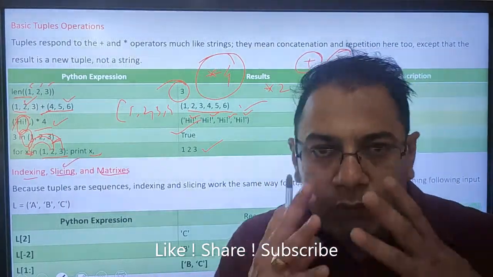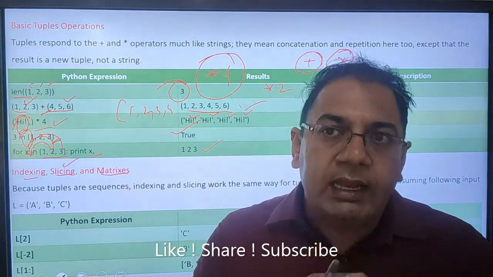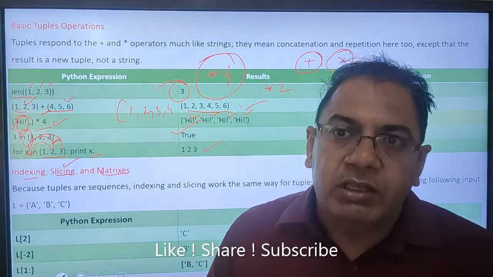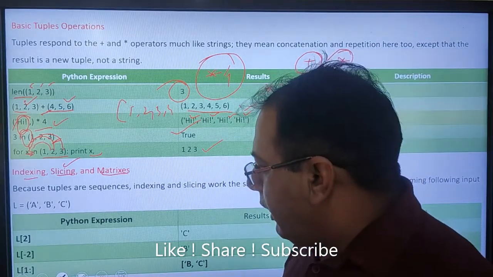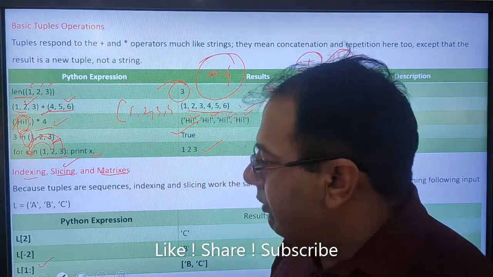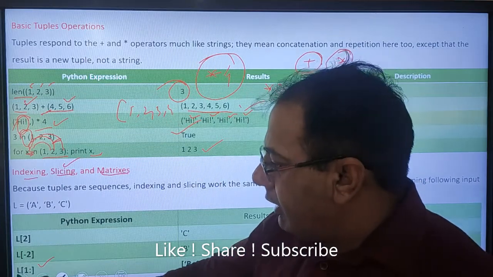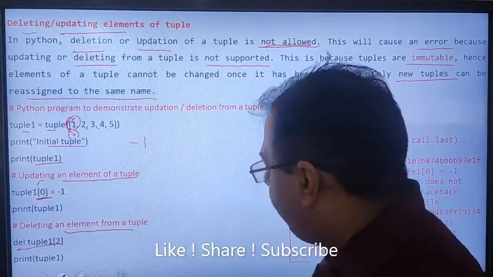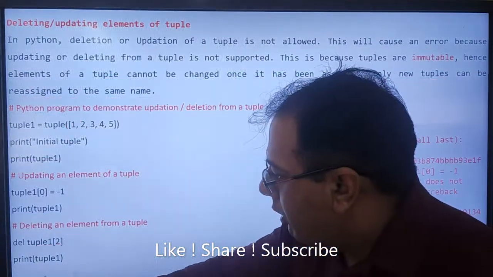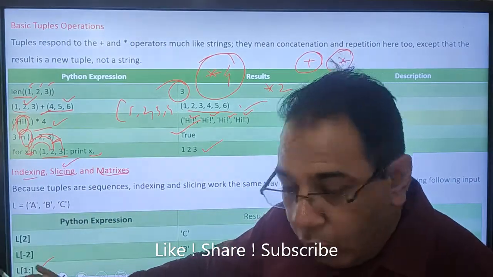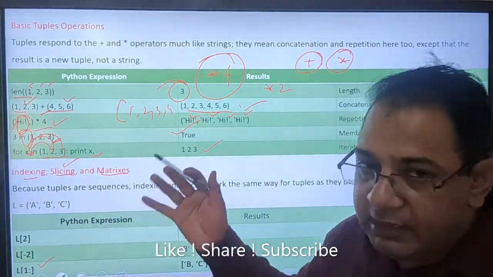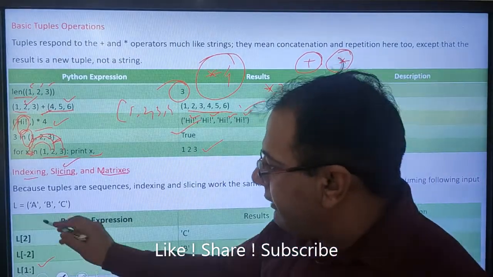Slicing means if we want to get a list of elements out of a particular list. Here this is the example of slicing where I have written L1, 1 colon, which means starting from the first index, all other elements after that will be displayed like this one.